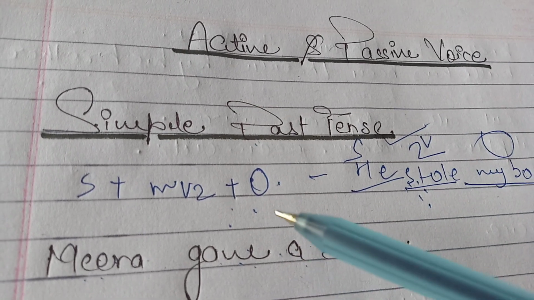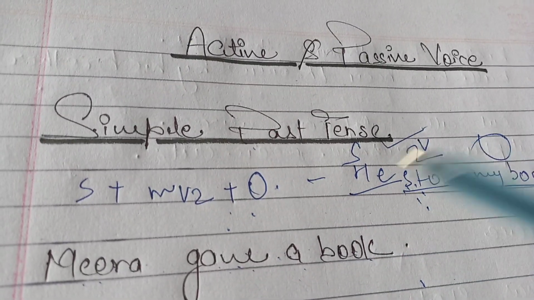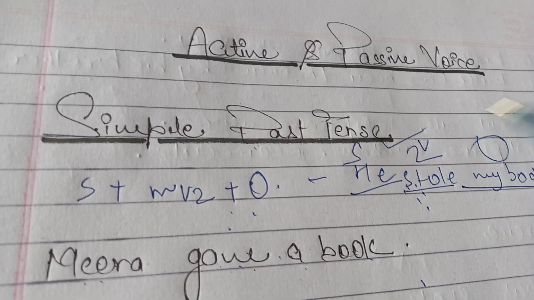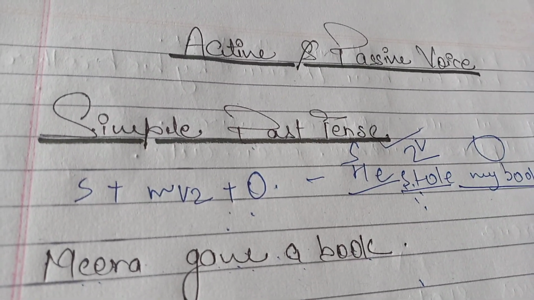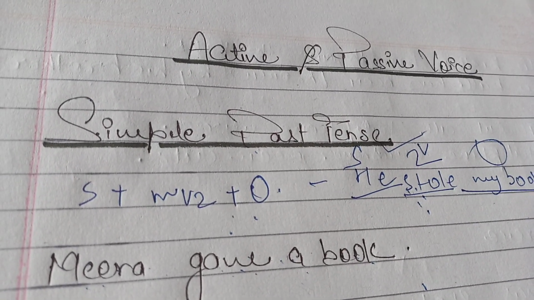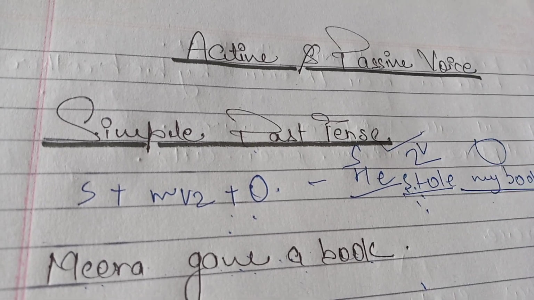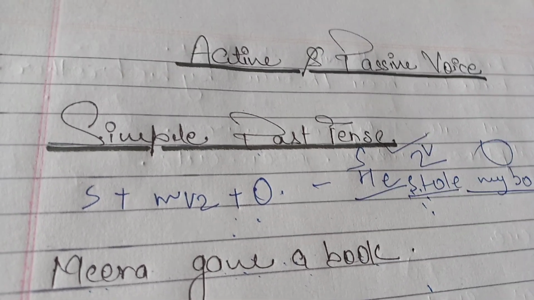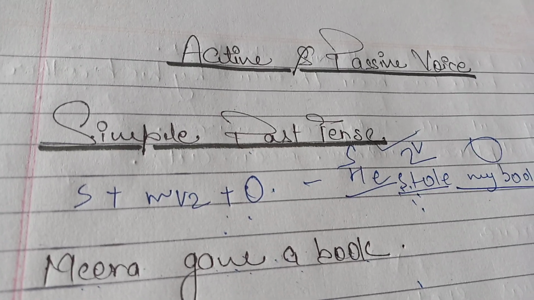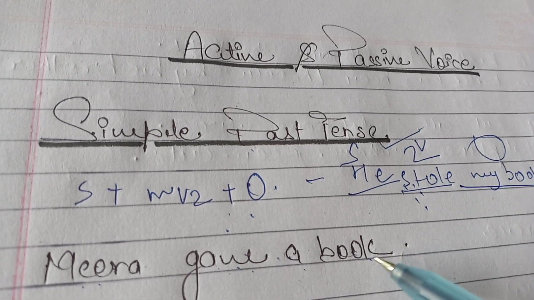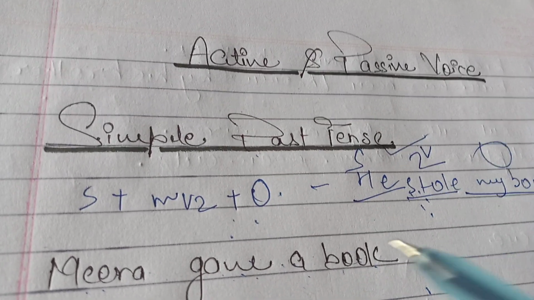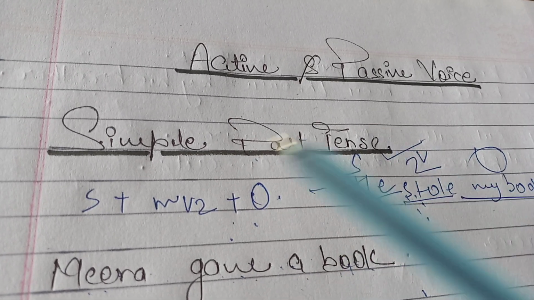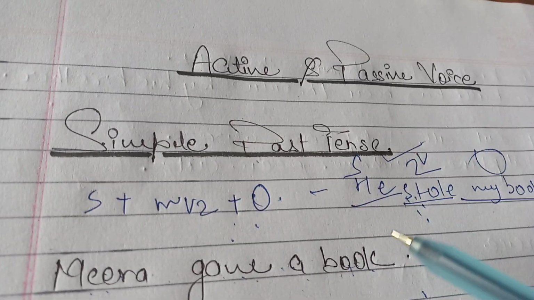So, in this way you can learn that the sentences which have subject, main verb, and the main verb will be in the second form, not in the third form, not in the first form, plus object, that sentence would belong to simple past tense.